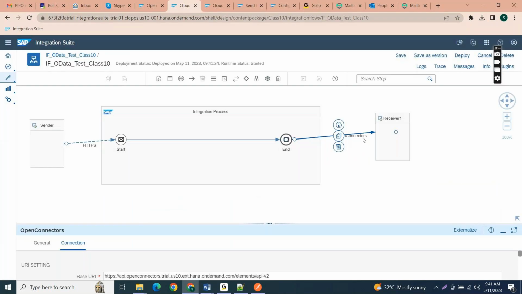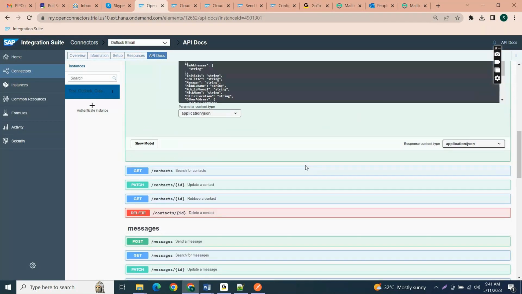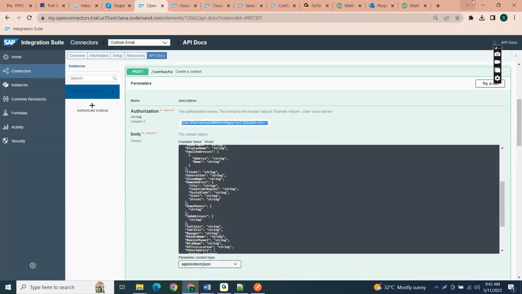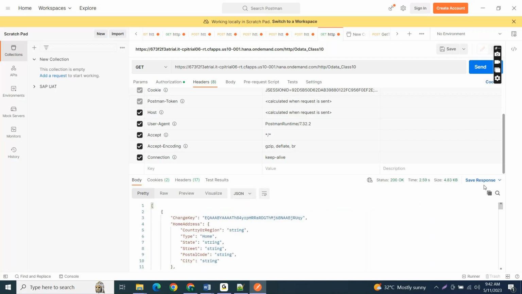It will connect with Open Connectors, fetch the data, and return the response back to Postman, the sender system. Let me send the data now. See, this is the information. Let me select it as JSON. Now see, let me copy this and paste it here.